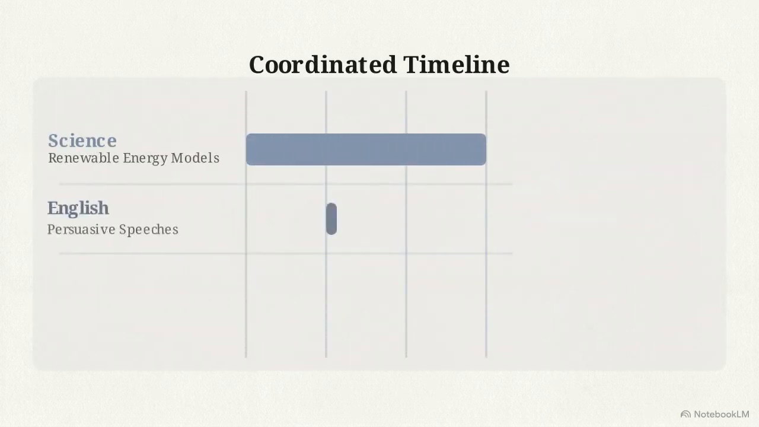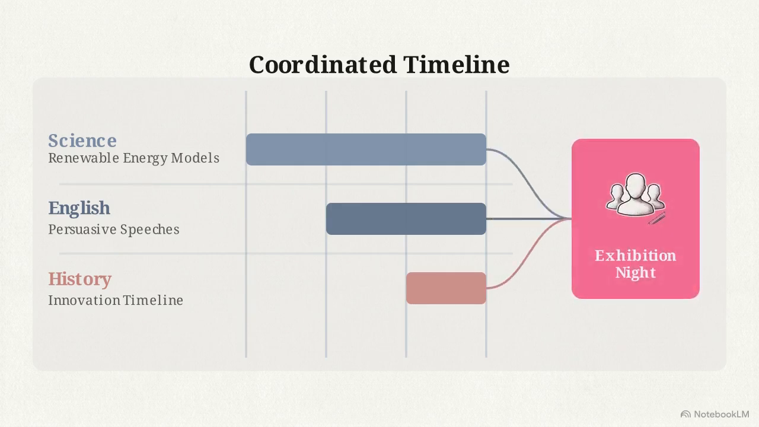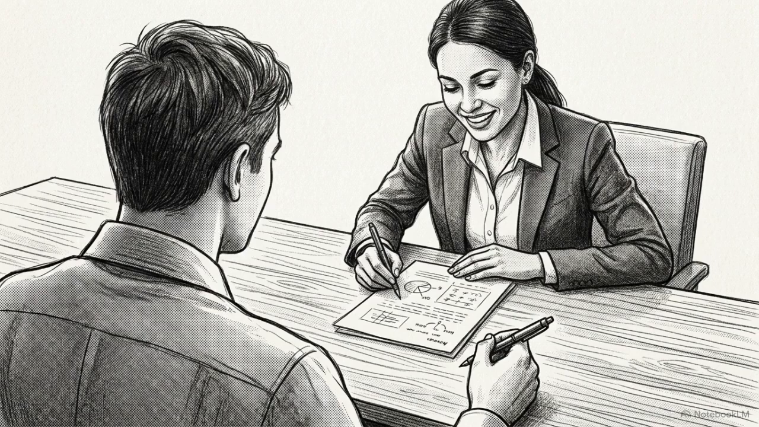Science handles renewable energy models, English tackles persuasive speeches, and history looks at an innovation timeline, all merging into one final exhibition night. Stating those real-world staff limitations up front guarantees you walk into your next meeting with a viable, actionable plan instead of an abstract theory.